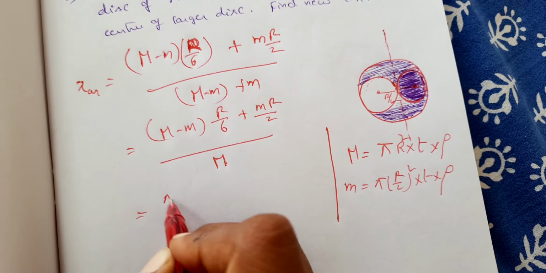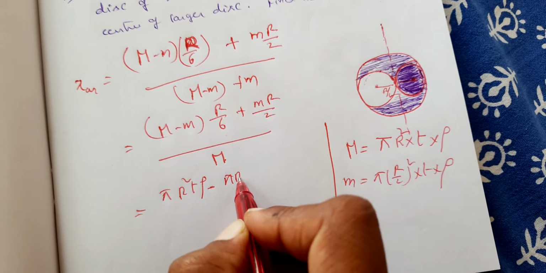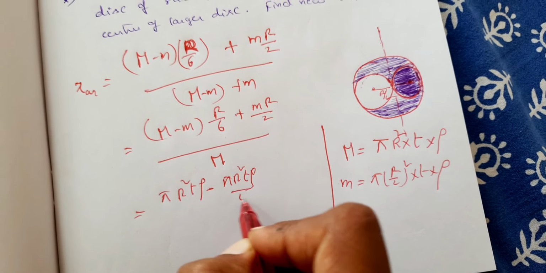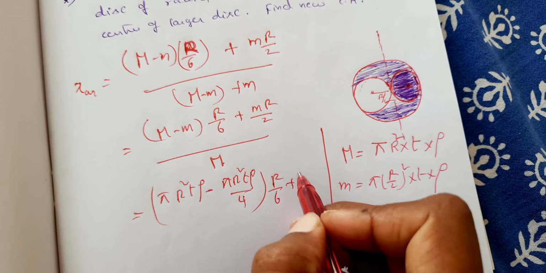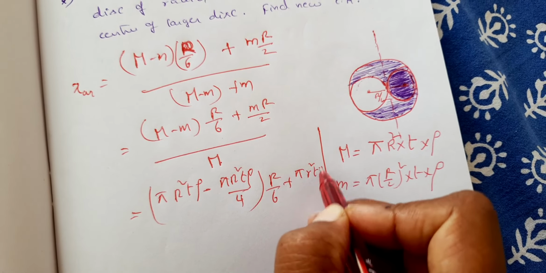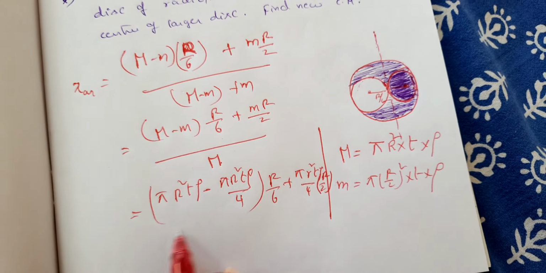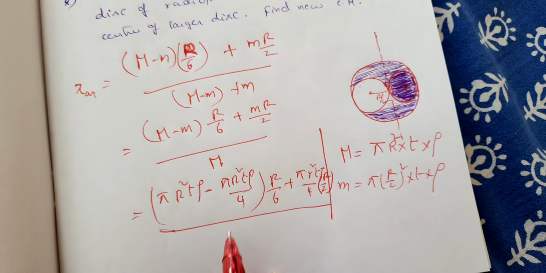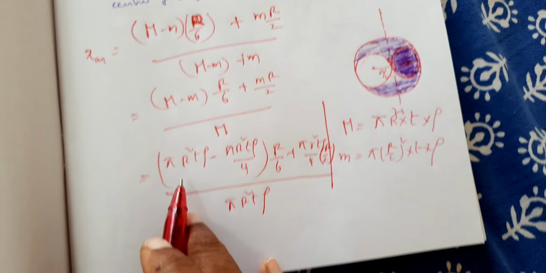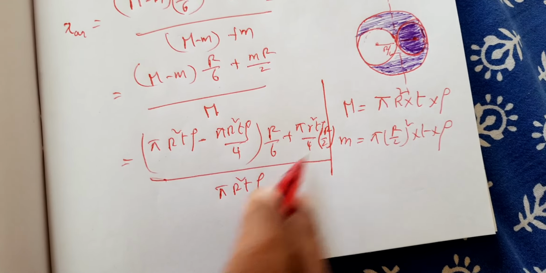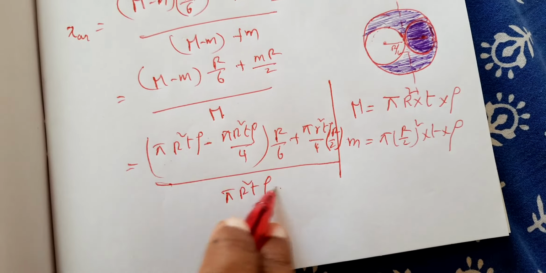So therefore now 1 is pi r square t rho minus pi r square t rho by 4 into r by 6 plus pi r square t rho by 4 into r by 2, divided by total mass, that is pi capital R square t rho. So now everywhere pi r square t rho is common. Is it not? So let's cancel this one from everywhere.